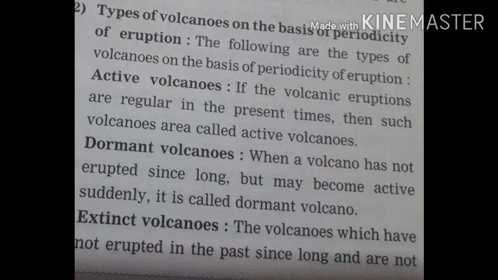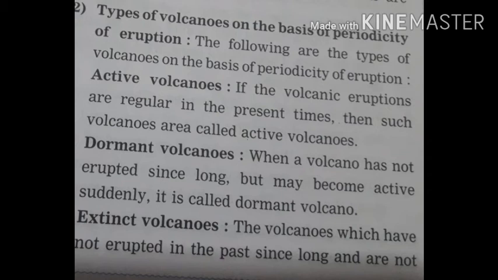Now the second type is dormant volcano. Dormant volcano means when a volcano has not erupted since long but may become active suddenly. It is called dormant volcano. Dormant volcano means they are not active since a long period, but they can be active suddenly. Such kind of volcanoes are called dormant volcanoes.